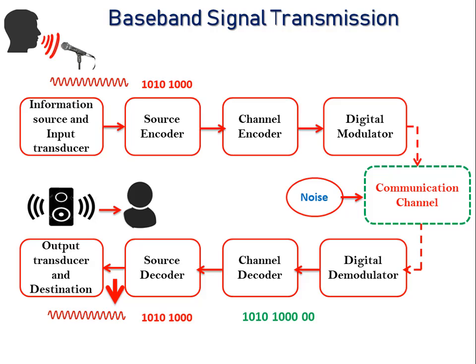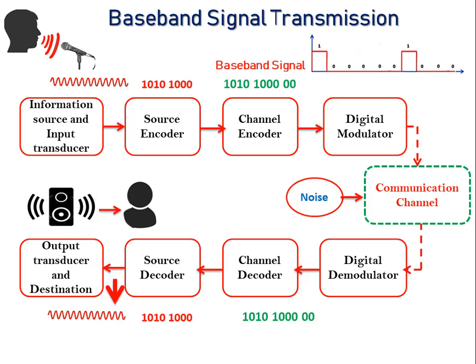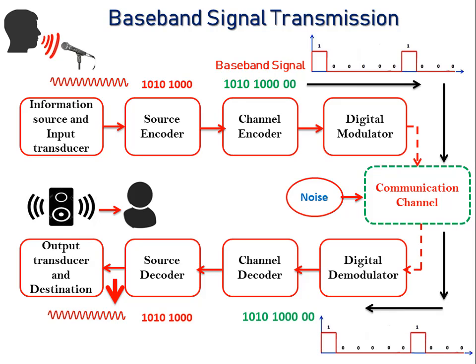In baseband signal transmission, the original baseband signal, which is equivalent to the binary bit stream of the channel encoder output, is directly transmitted to the receiver end through the communication channel. If the baseband signal is directly transmitted to the receiver side without a modulation technique, then that type of transmission is called baseband signal transmission.